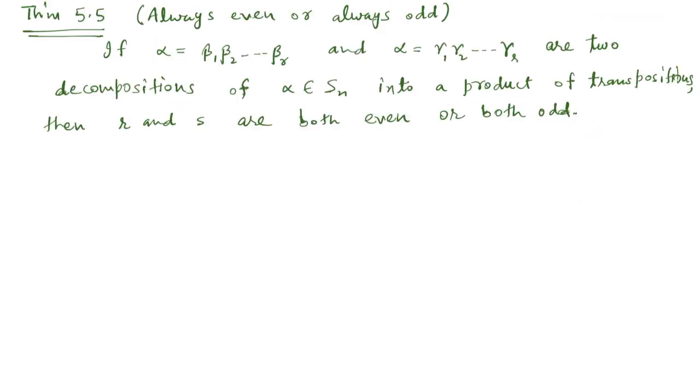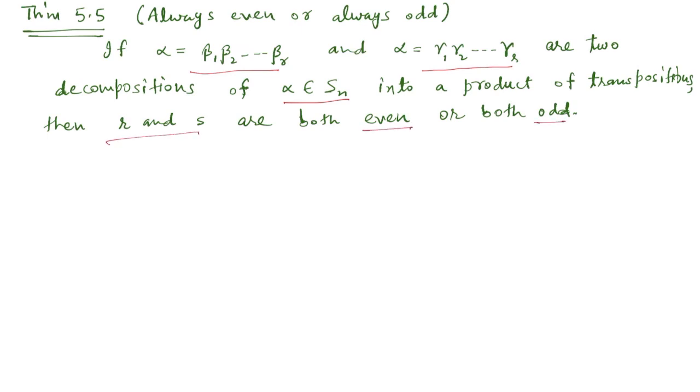The theorem says that if alpha is a permutation on n symbols and it is written in two ways as a product of transpositions, in one way as a product of R transpositions, and in another way as a product of S transpositions, then either both R and S are even or both are odd.